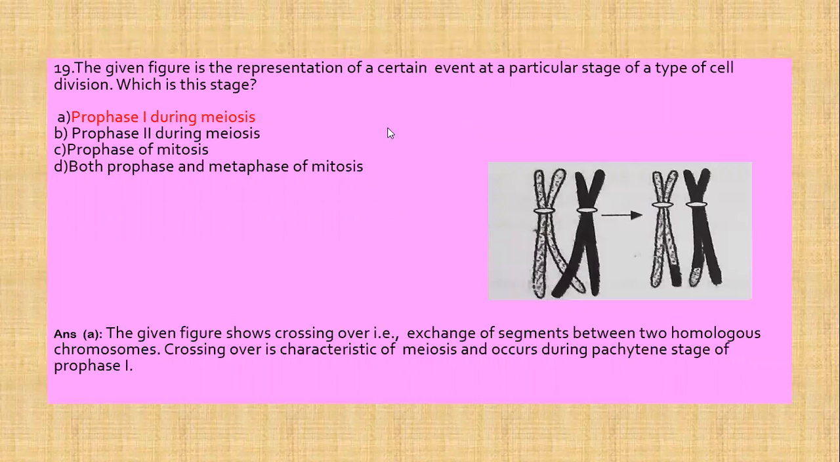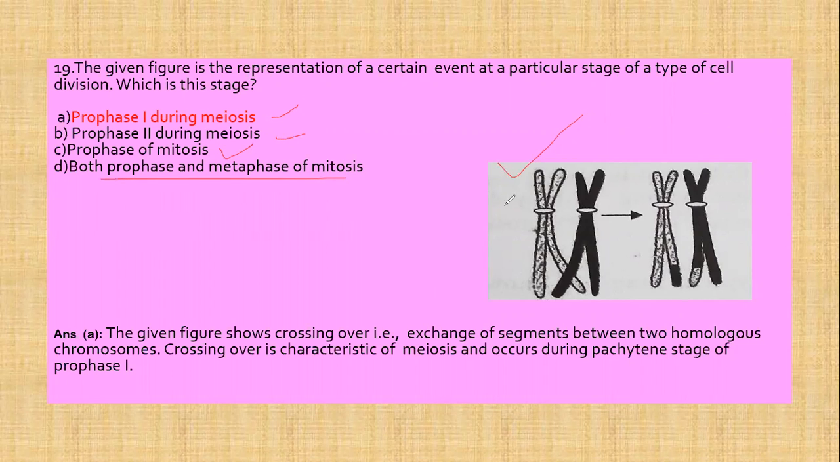Next question is, the given figure is the representation of a certain event at a particular stage of cell division. Which is this stage? This is the figure and we have to tell the stage of cell division. First option is prophase 1 during meiosis, second is prophase 2 during meiosis, third is prophase of mitosis, and fourth is both prophase and metaphase of mitosis.